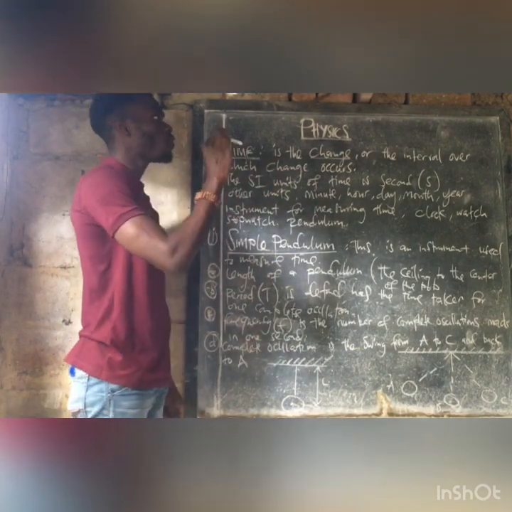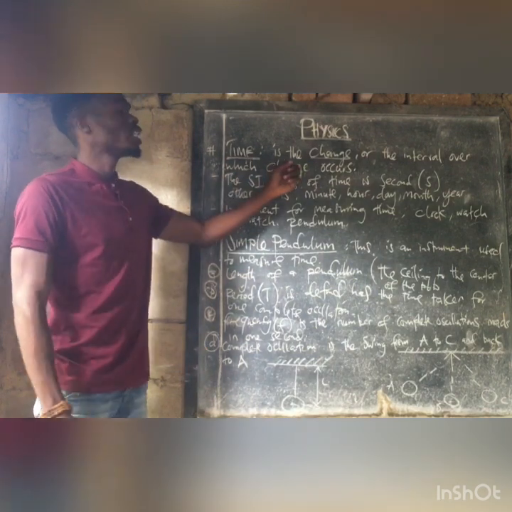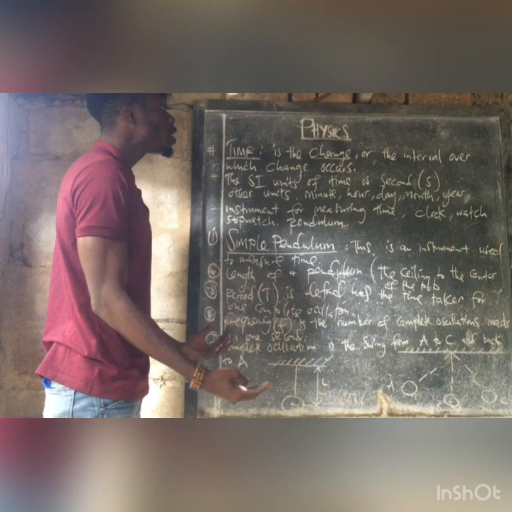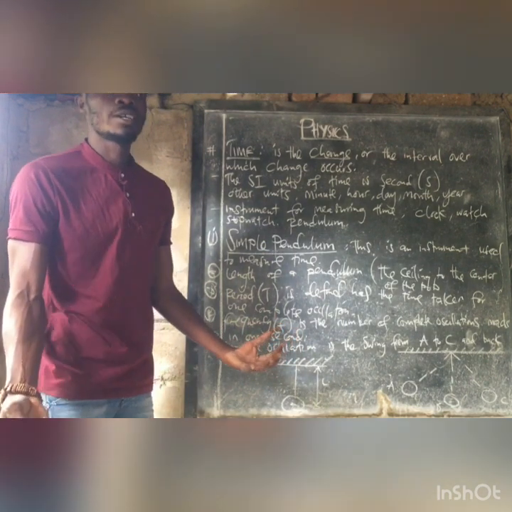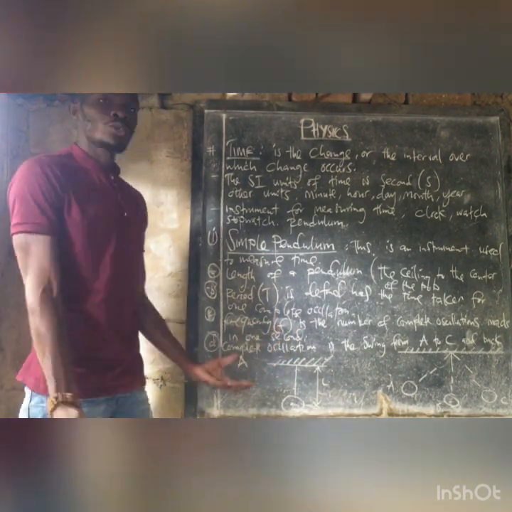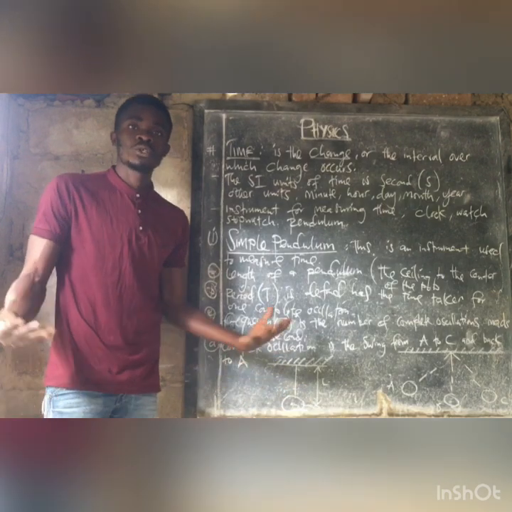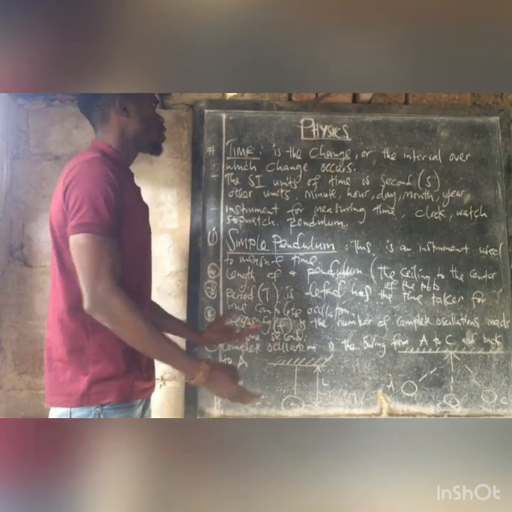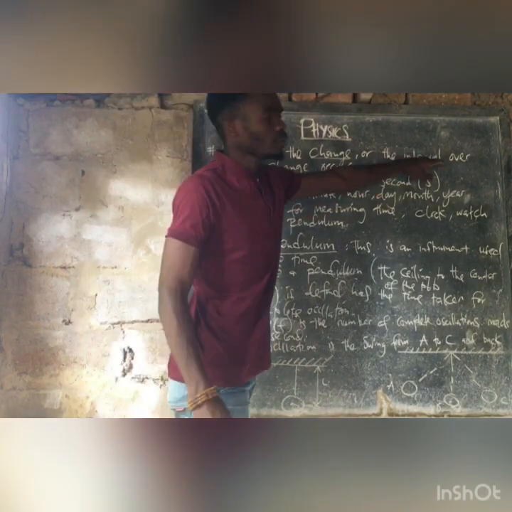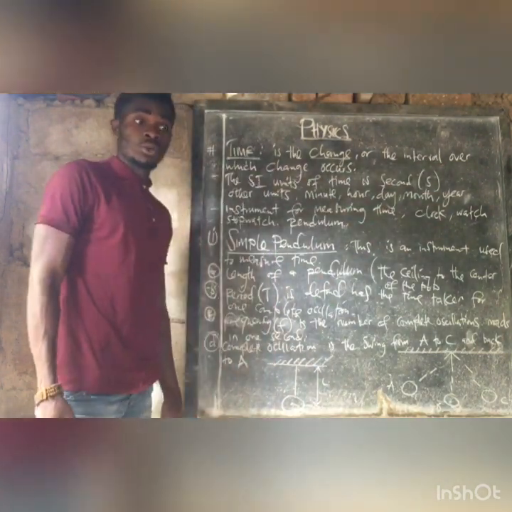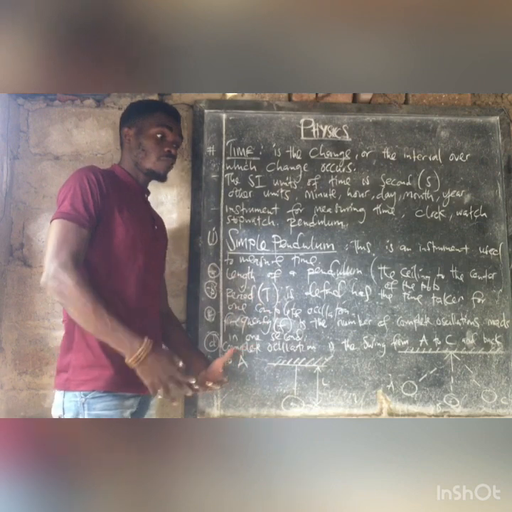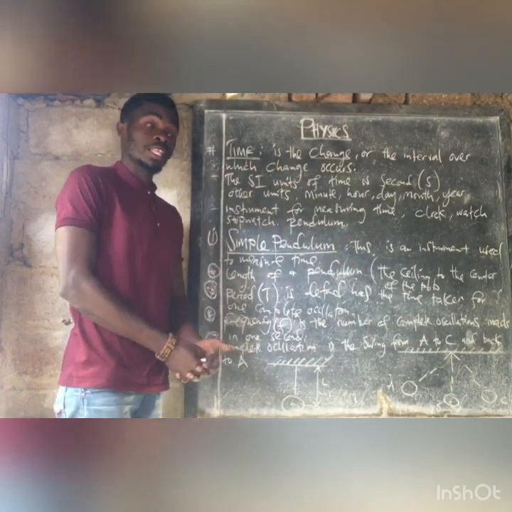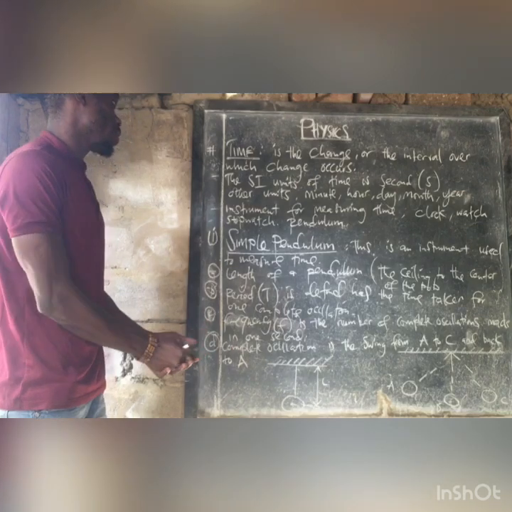the interval over which change occurs, or the interval over which events occur. You can put it like that. It's just one and the same thing. So we are talking about change here. If we talk of time, we are talking of change that usually happens in intervals. So events, today's event, tomorrow's event, there will be time passing there, and that's what we call time as well.